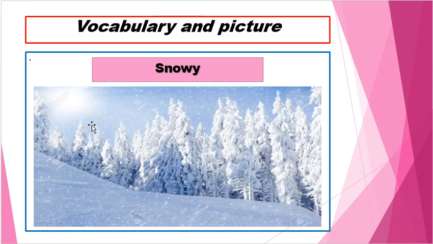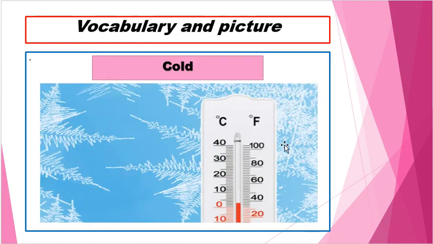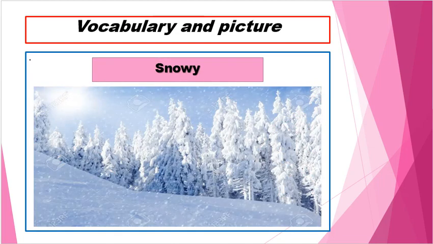When it's snowy the temperature is low, almost zero, so it's really cold. You need to wear jackets and boots and use your heater. Even in a windy season you can feel the cold, not only from snowy weather.